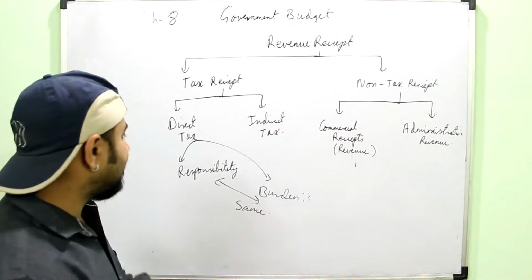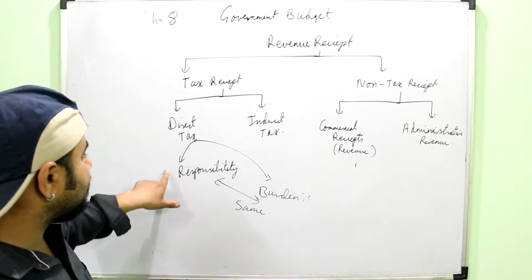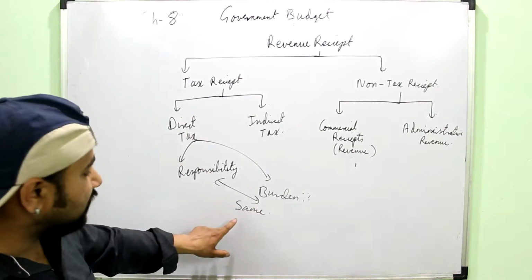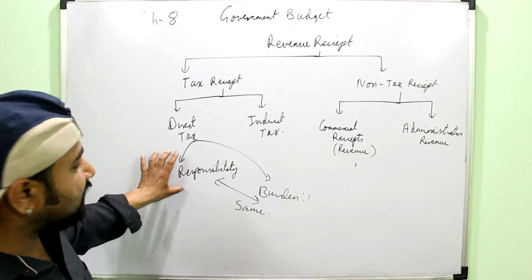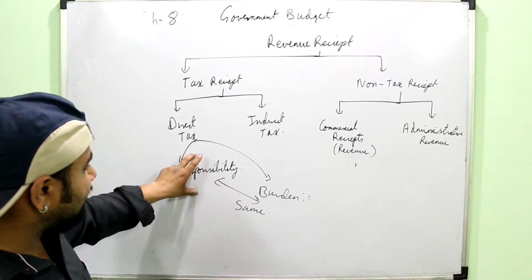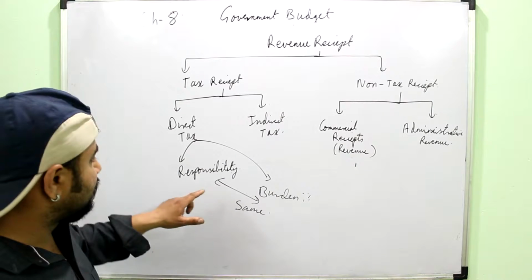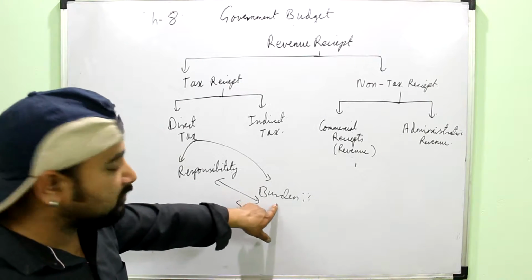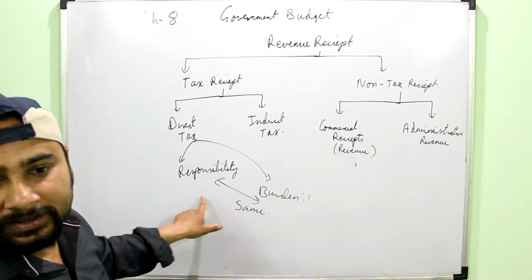Meaning when you are defining a direct tax, you will say direct tax is a tax where the responsibility to pay the tax and the burden of the tax lie on the same person. Say for example the income tax. Suppose it's my income tax and I do not pay it, so I will be held responsible for not paying the tax, and it goes from my own pocket, so it is direct in nature.